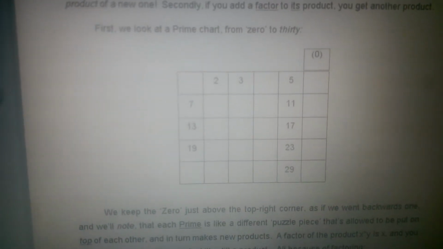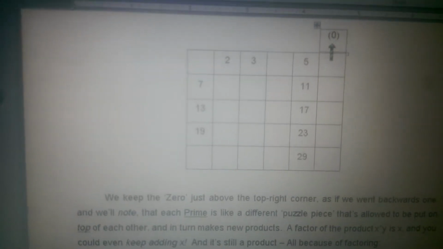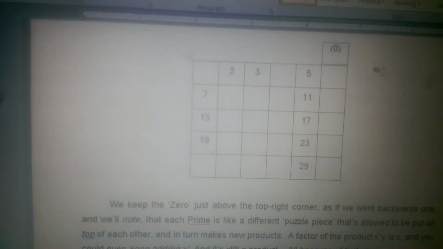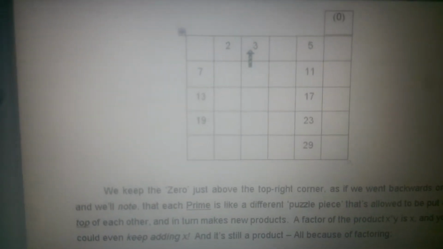Alright, so we look at this prime chart. It's our multiplication table that shows our primes all the way from 0 to 30. And so we have this 0. It's going to be our little mark spot. We're starting from 0, and these are going to be the multiples of 6. An interesting pattern of primes is that after 3, whenever you have a multiple of 6, the prime is either going to be less than 1 or greater than 1 from that multiple of 6.